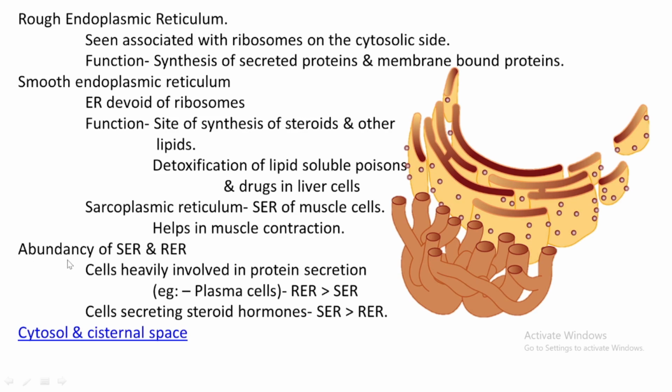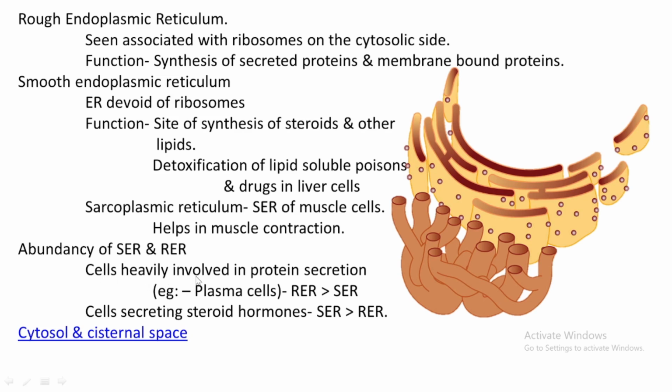Then coming to the abundance of SER and RER, that means smooth endoplasmic reticulum and rough endoplasmic reticulum, where these respective endoplasmic reticulums are abundant.